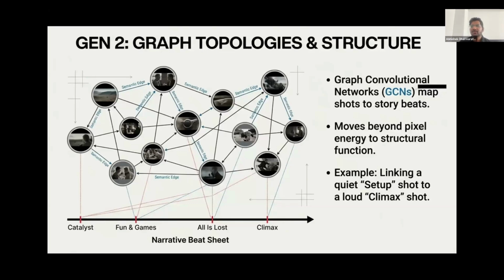This was the massive breakthrough because it allowed the AI to mathematically link a very quiet, visually simple setup shot directly to a loud, chaotic climax shot, allowing the system to move beyond simple pixel energy and finally understand the structural narrative function of a scene within the broader story.